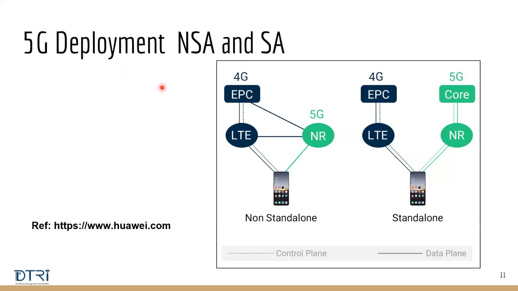Let's look at 5G deployment scenarios. It is called NSA and SA. In the previous slide you have seen how the architecture looks, so this is very similar. What I showed in the previous picture is very similar. This is the UE, and this part is the RAN, the radio access network, and this part is the core network. It is the same thing, shown in a different way.